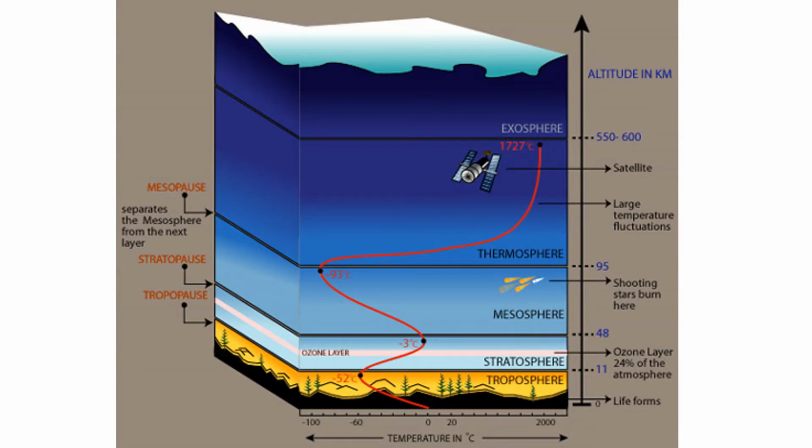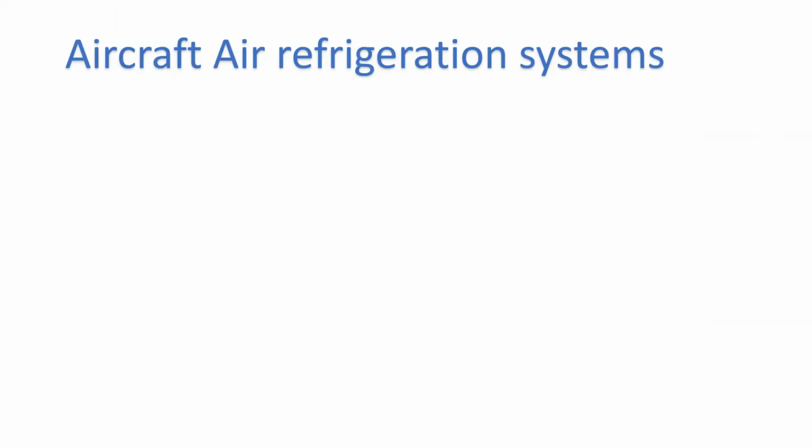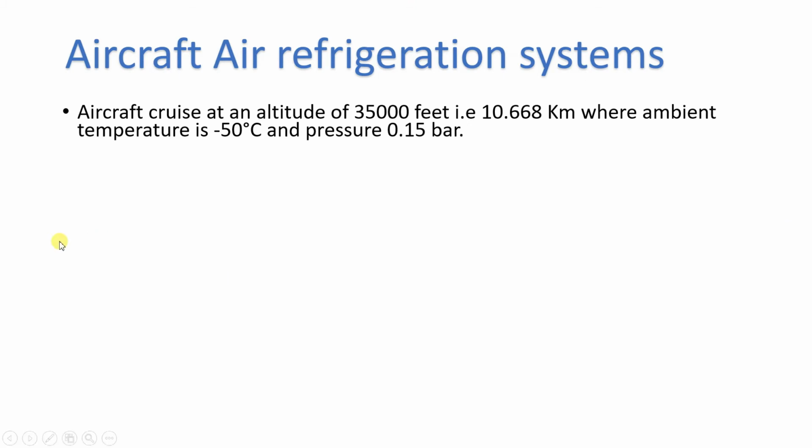To answer this question, we will see the next slide. Aircraft cruise at an altitude of 35,000 feet, that is 10.668 kilometers. This depends on the type of aircraft: passenger aircraft, air force and military aircraft, cargo aircraft. For different aircraft the altitude will be different.